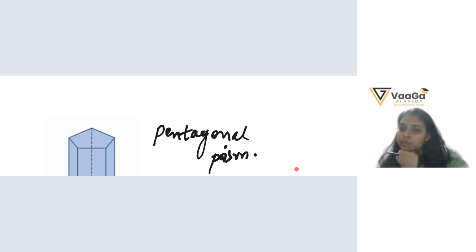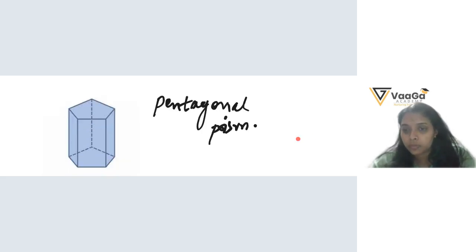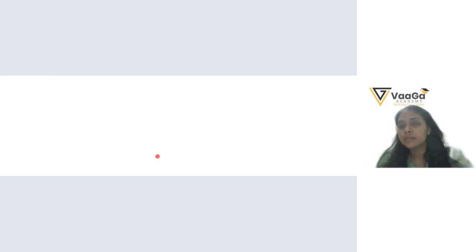Which shape, a rectangle or a triangle? Triangle. How many faces? I'll have 2 triangles. What about rectangles? 3. Very good.